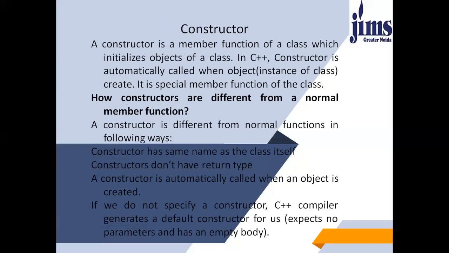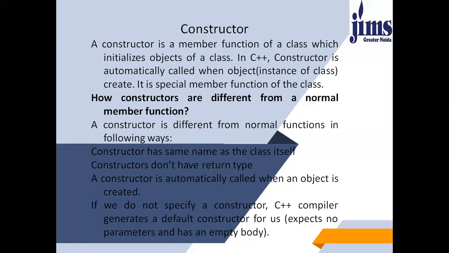Next is constructor. A constructor is a member function of a class which initializes objects of a class. In C++, a constructor is automatically called when an object is created. It is a special member function of the class. So how are constructors different from a normal member function? A constructor is different from normal functions in the following ways. A constructor has the same name as the class itself. Constructors don't have a return type. Keep this thing in mind. Constructors don't have a return type. The name will be the same as the class name.